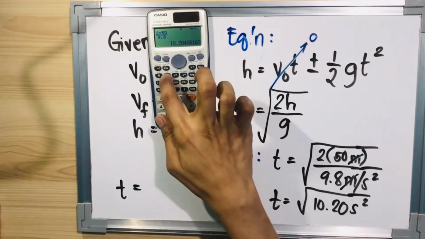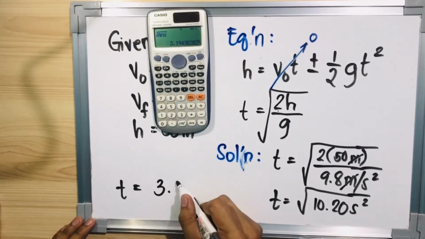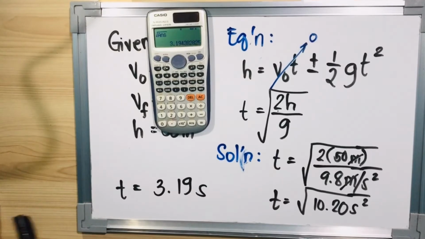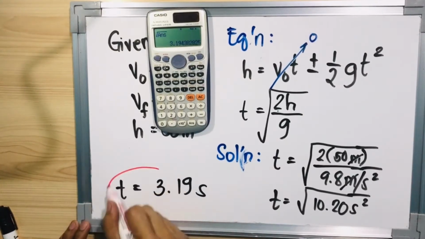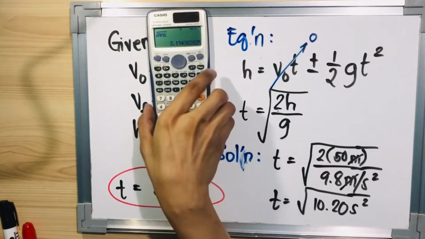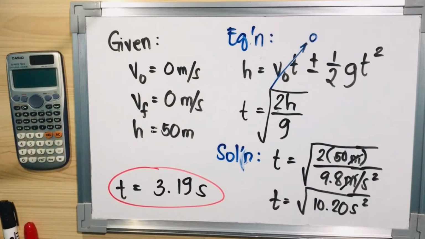So let's get the square root of the answer, and ang kakalabasan ay 3.19, and this is in seconds. So, napakadali, di ba? Basta alam lang natin kung paano i-derive yung mga equation at kung ano yung mga rules based on the given. Okay? So, hanapin pa natin yung isa pang scenario or variation ng problem.